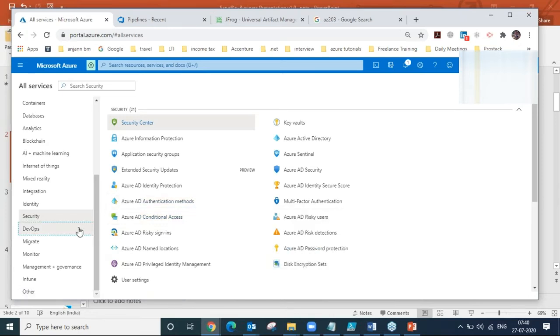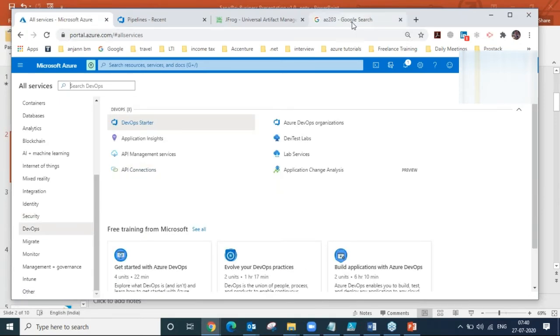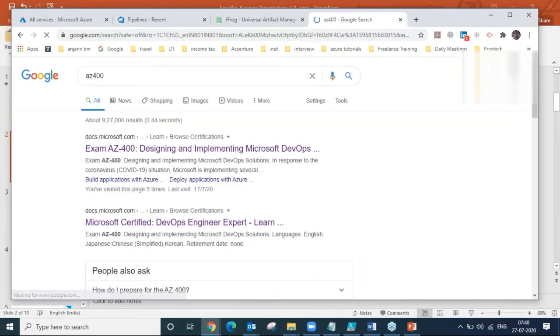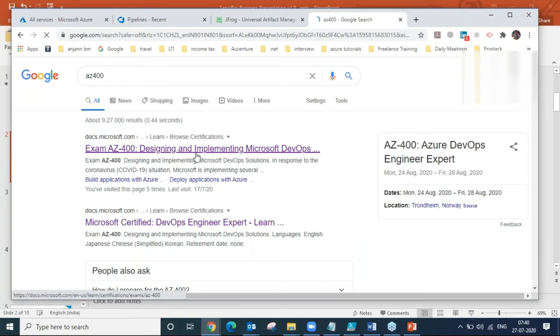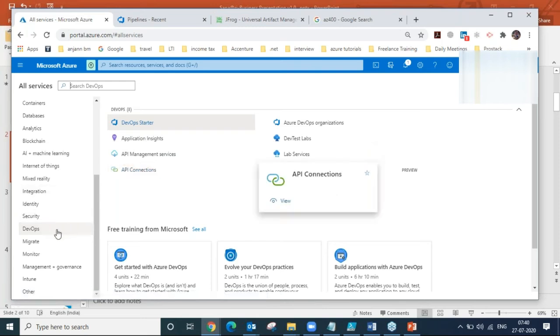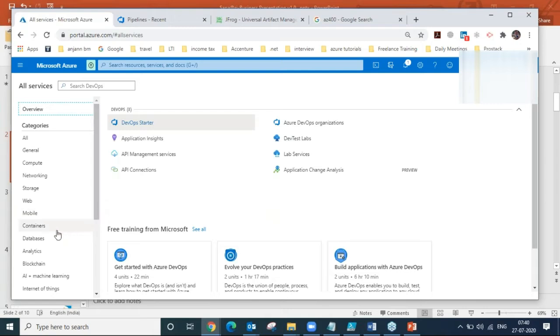Now I am coming to Azure DevOps, that is AZ400. So AZ400 is the Azure DevOps certification. So here we will be working on Azure DevOps organizations, application insights, API management services, API connections, and with Azure DevOps, I will also be giving you the training on containers.